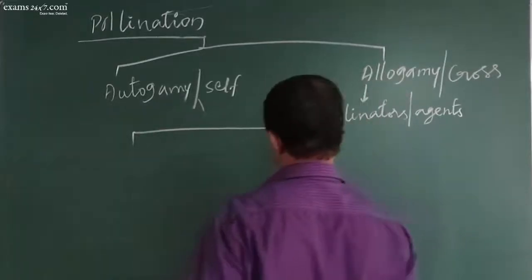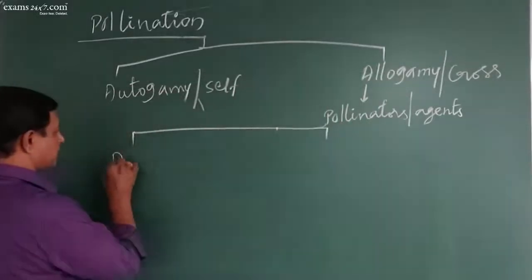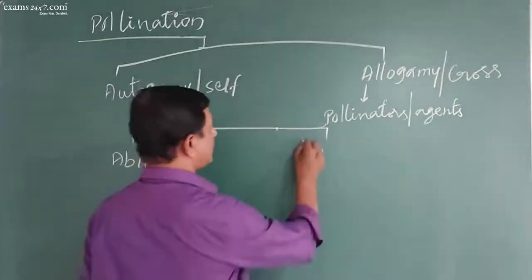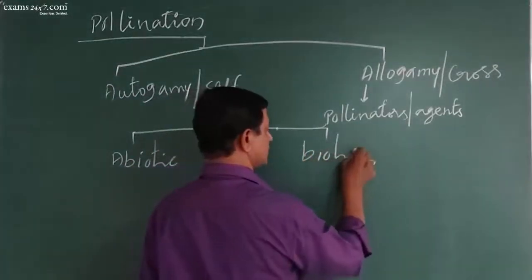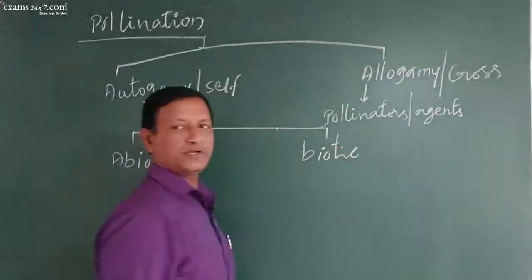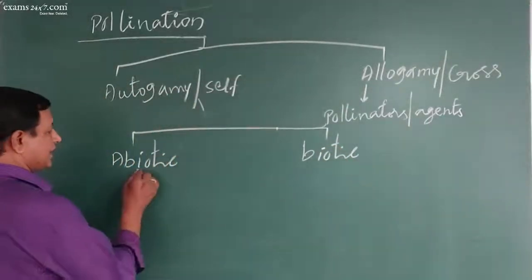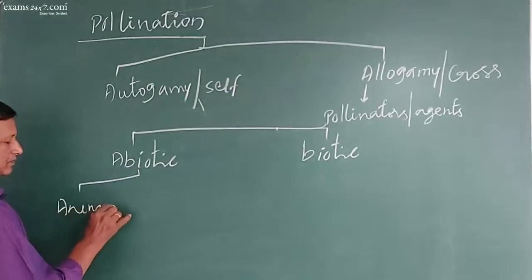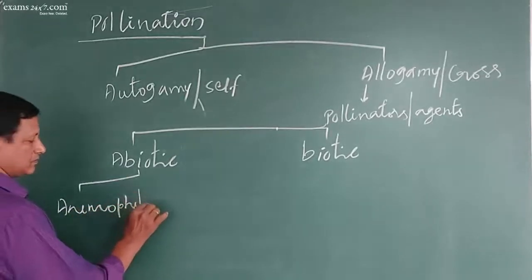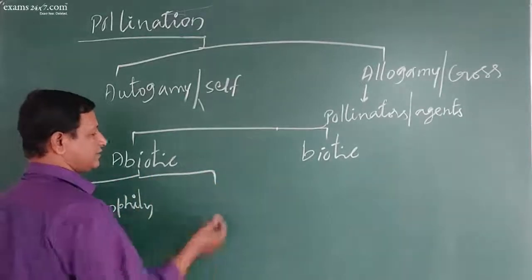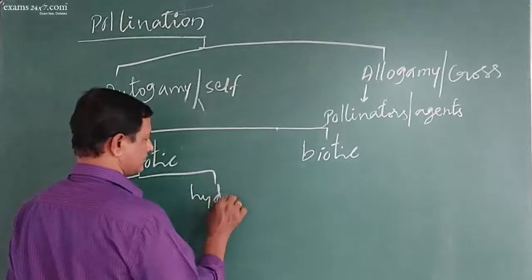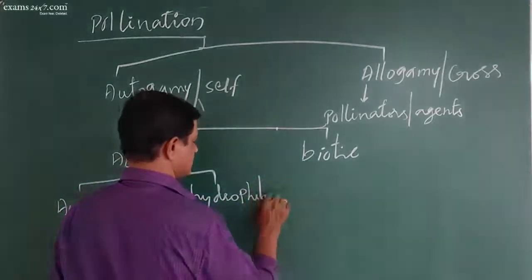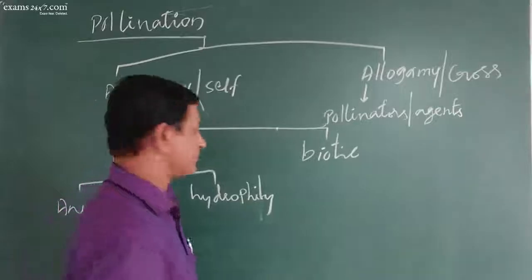Pollinators may be abiotic or biotic pollinators. Abiotic pollination is anemophily and hydrophily.